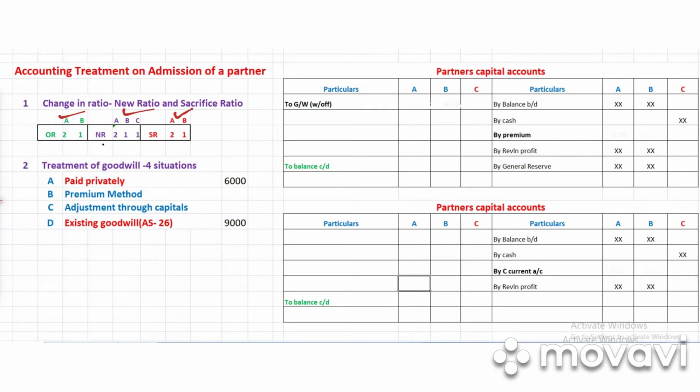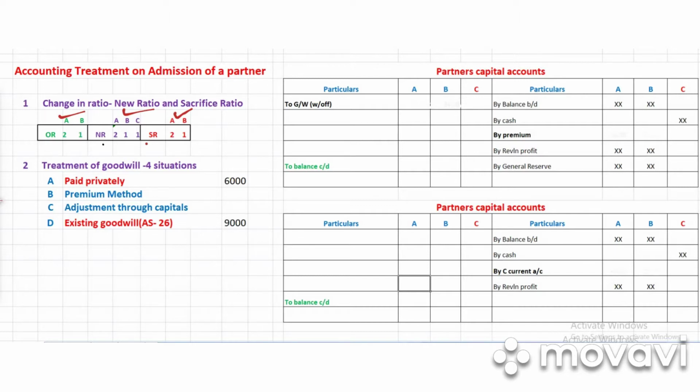So how much will they be compensated? How much amount should be given to the sacrificing partners by the new partner? So we do it through calculation of goodwill and accounting treatment of goodwill. This is why we calculate goodwill and we calculate sacrifice ratio, dear students. So the sacrifice ratio and goodwill are very closely related, right? Okay. Now we come to the accounting treatment of goodwill.